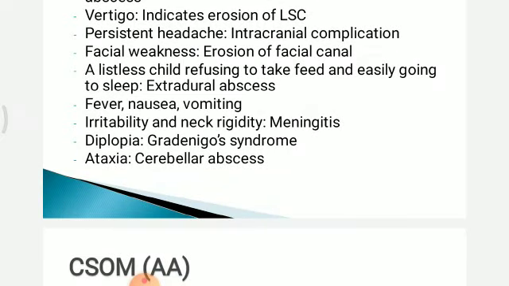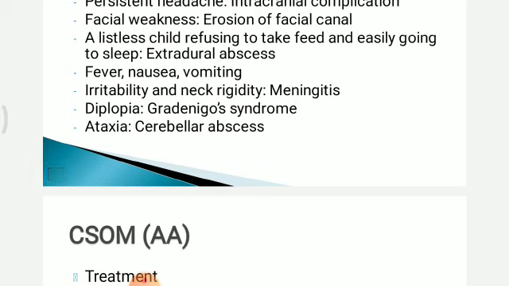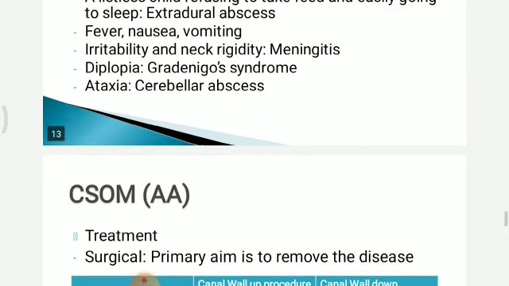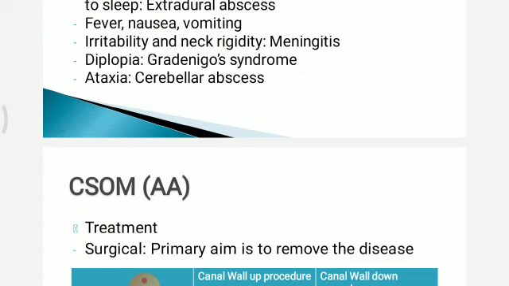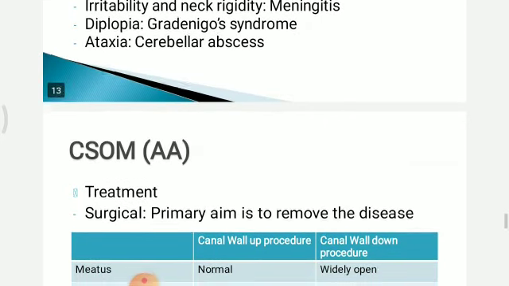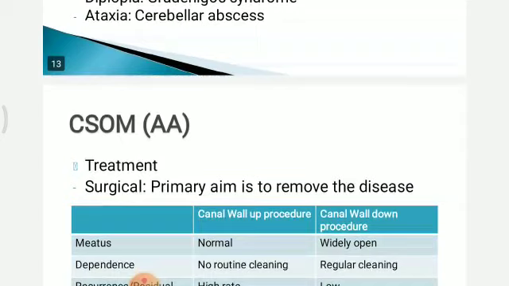Whenever a child refuses to take food and looks drowsy, he may have extradural abscess in case of atticoantral disease. Patient may present with fever, nausea, vomiting, irritability, and neck rigidity suggesting meningitis. Diplopia suggests Gradenigo syndrome, and ataxia indicates cerebellar abscess.